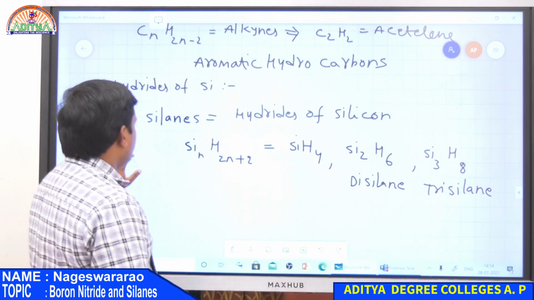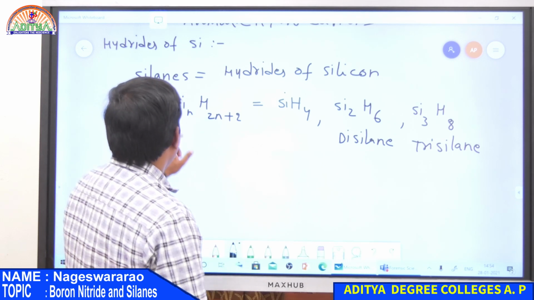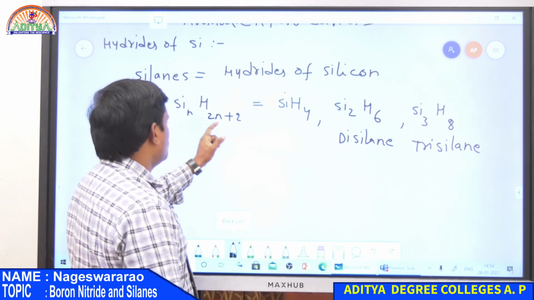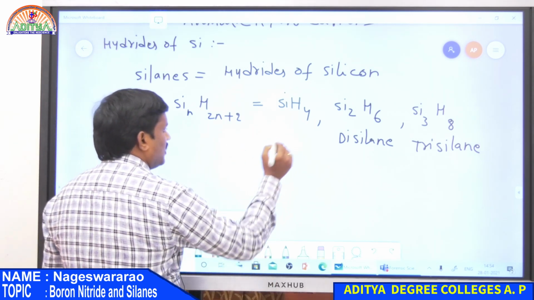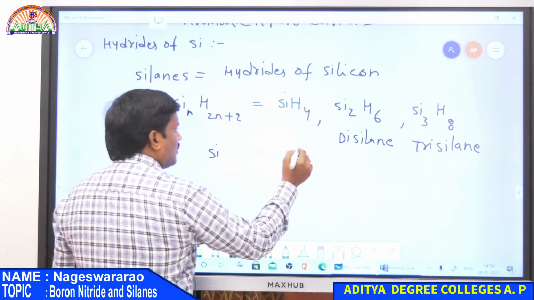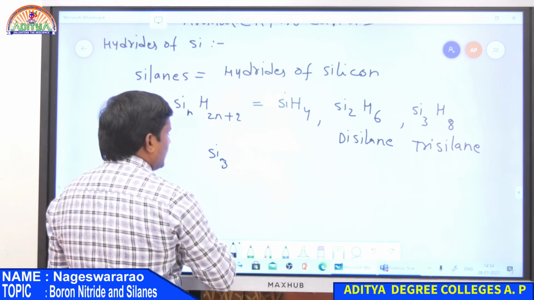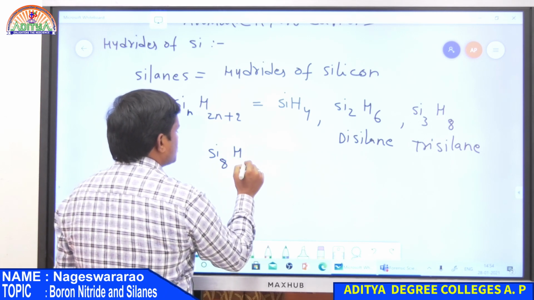So here silicon forms hydrides having the general formula SinH2n+2. Up to 8 silicons it forms a long chain. So for 8 silicon atoms, the formula is Si8H(16 plus 2), that is 18.